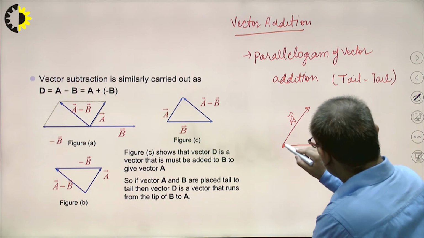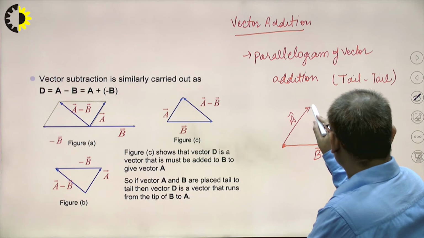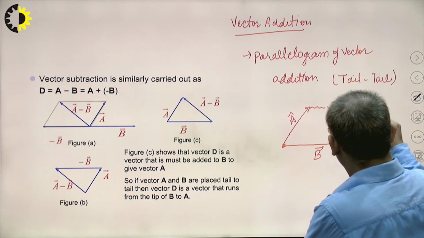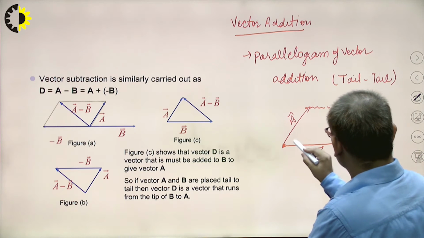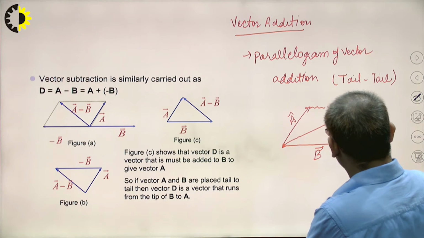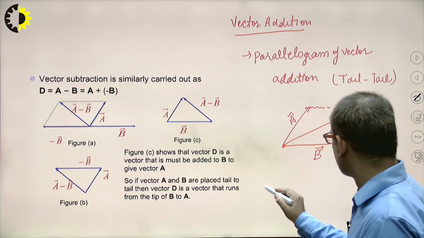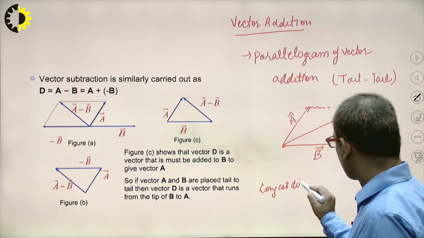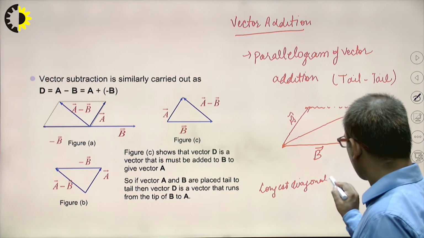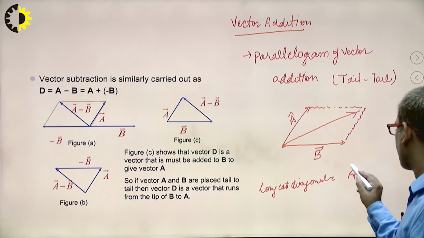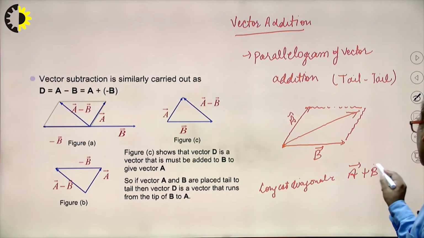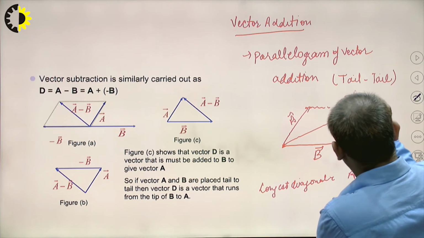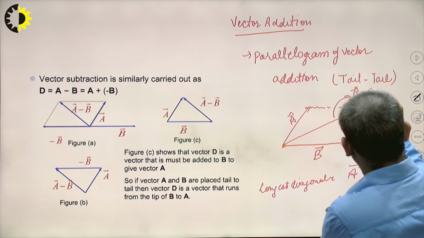Now see, this one is a parallelogram. The longest diagonal will represent A vector plus B vector.